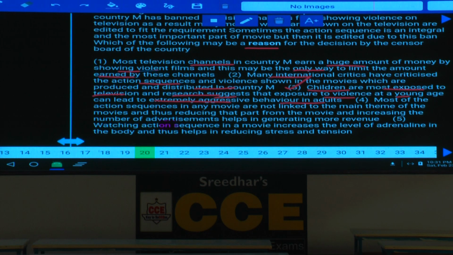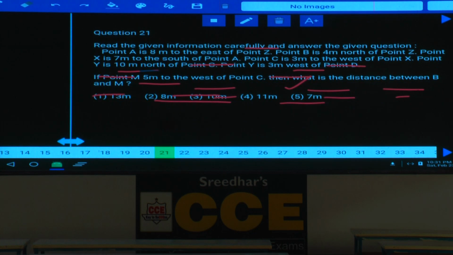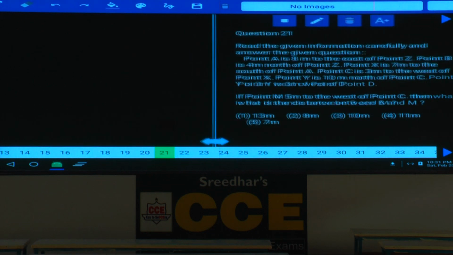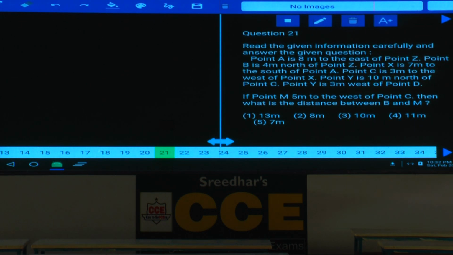Then 21st. Now question number 21 and 22. A is 8 meters to the east of Z. Z is here, A is here. Now this A is 8 meters to the east of Z. B is 4 meters to the north of Z. Now B is here. Now this B is how many meters? 4 meters to the north of Z. X is 7 meters to the south of A. X is here. X is how many meters? 7 meters to the south of A.